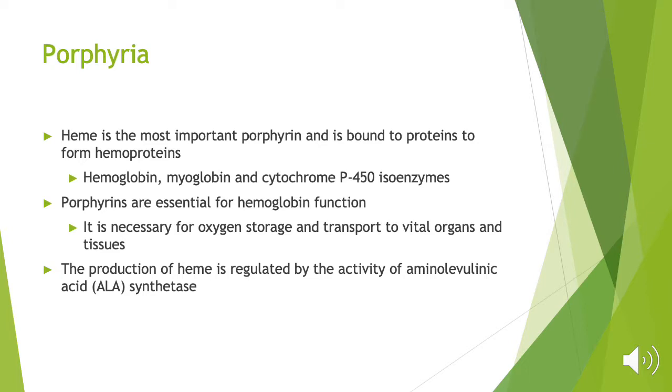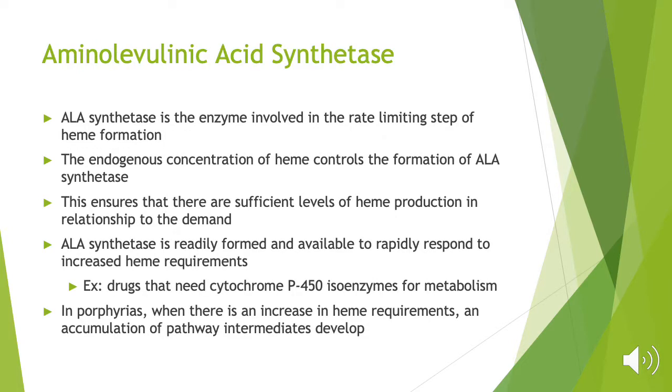Heme plays a major role and is the most important porphyrin and is bound to proteins to form hemoproteins. These include hemoglobin, myoglobin, and cytochrome P450 isoenzymes. Porphyrins are essential for hemoglobin function. They are necessary for oxygen storage and transport to vital organs and tissues. The production of heme is regulated by the activity of aminolevulinic acid, ALA synthetase. It is important to understand the role of ALA synthetase in order to understand the disorder.